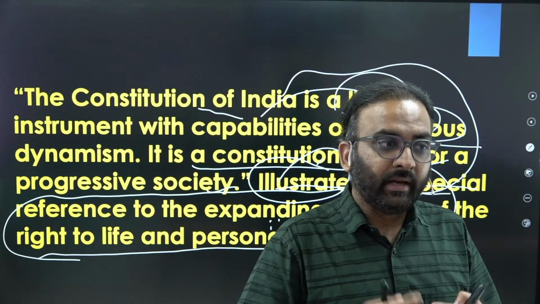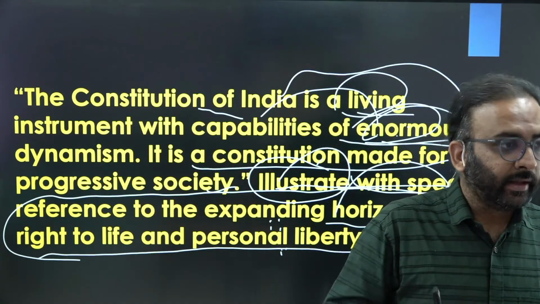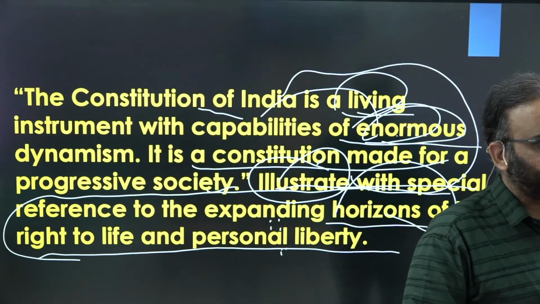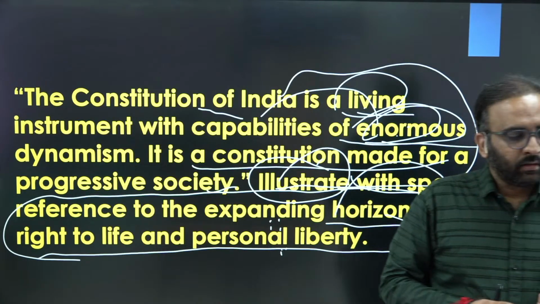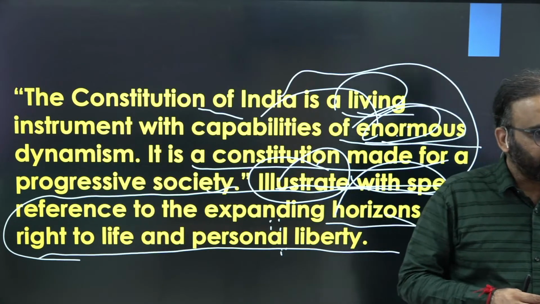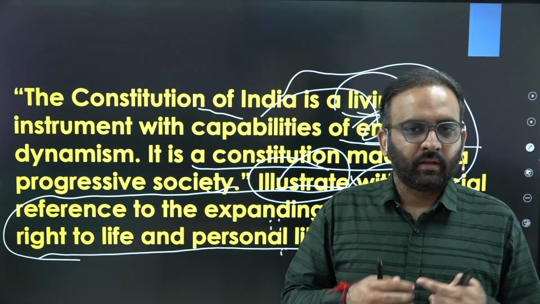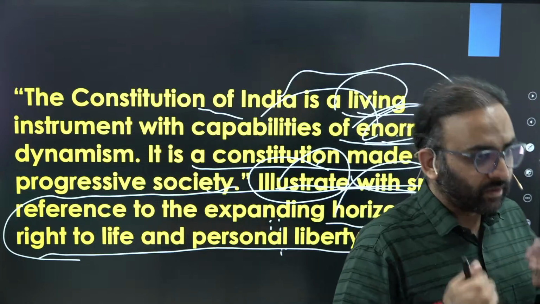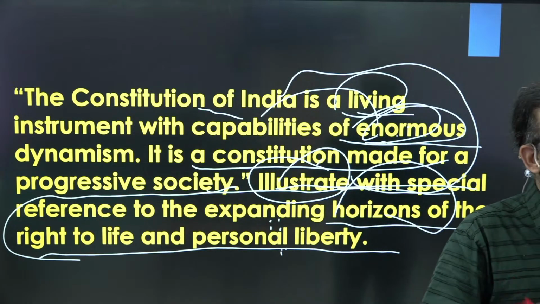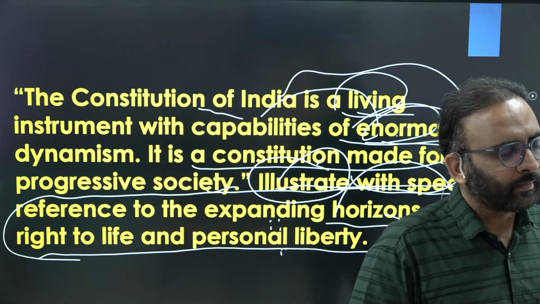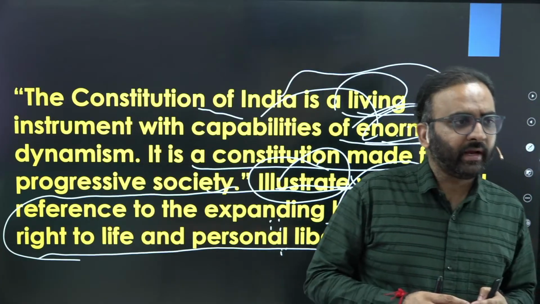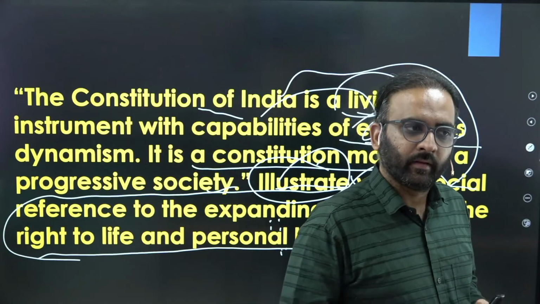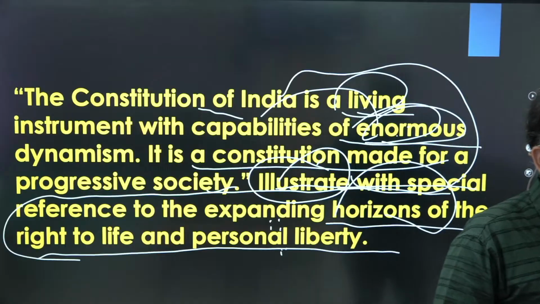But the Supreme Court, by liberally interpreting Article 21, included socio-economic rights in the ambit of fundamental rights. You get the point? So liberal interpretation of the right to life ensures that people are able to enjoy their liberties, right? The state is able to serve people by making provisions for health, nutrition, education, etc. Right? And citizens are able to live a dignified life. So that analysis should also be part of your answer.